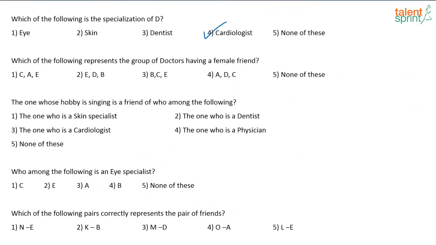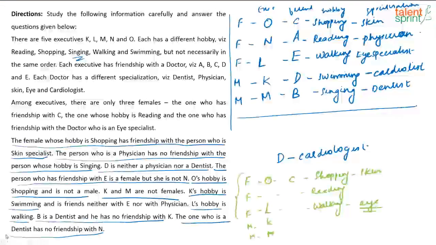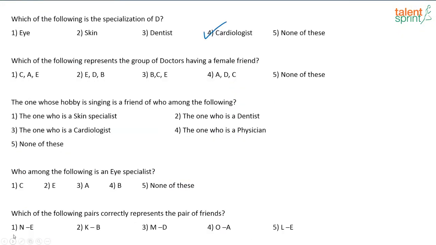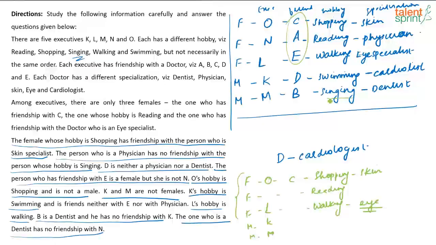Next. Which of the following represents the group of doctors having a female friend? So, which are the doctors who have female friends? C, A and E, right? These doctors have female friends, C, A, E. The one whose hobby is singing is a friend of who among the following? The one whose hobby is singing. So, singing is the friend of dentist.